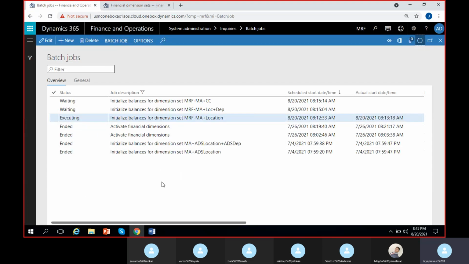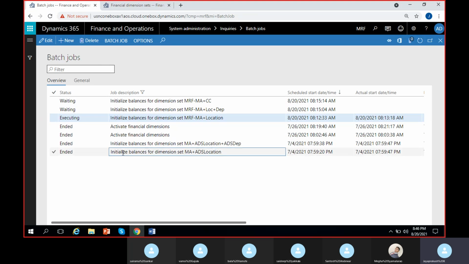Okay, so normally if you start any batch job in any module, you can come and check the batch job here, and see what the status of it is. Ended means it is completed. Waiting means it is still yet to start. Executing means it is running. Then there will be another one, error. Sometimes it will stop with error.